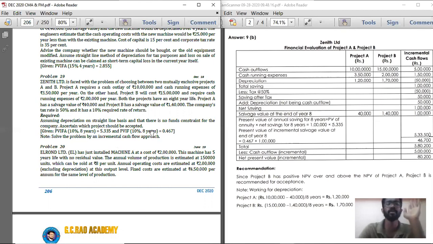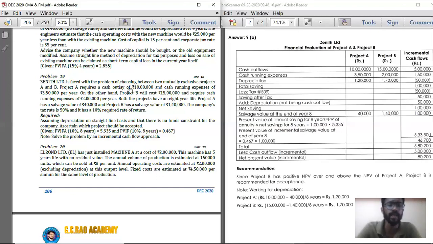So normally, from the first problem to the last problem before this, we first calculated the NPV for project A, then the NPV for project B, then we saw where NPV is higher and accepted that project, or rejected the other. Whereas here, they have given two options and asked us to select the project using the incremental cash flow approach. Incremental cash flow is nothing but the difference of project A and project B.